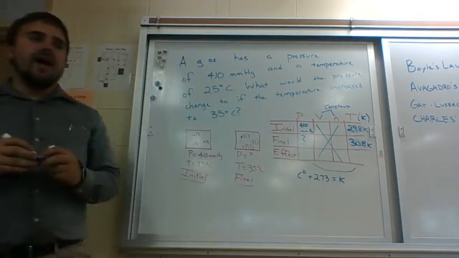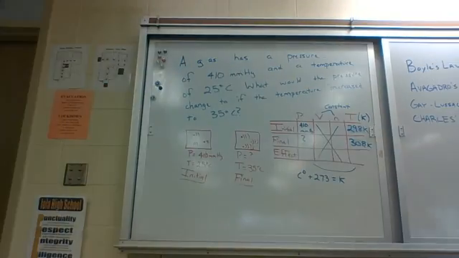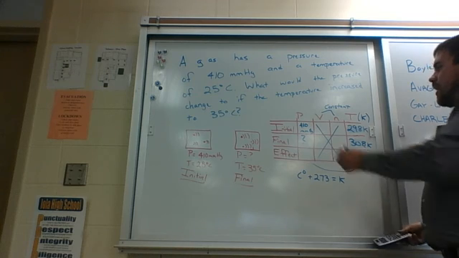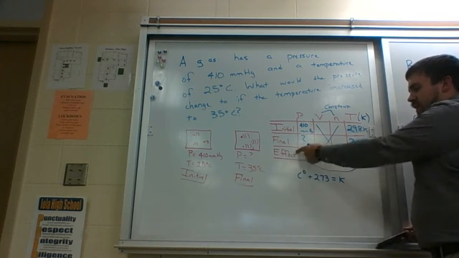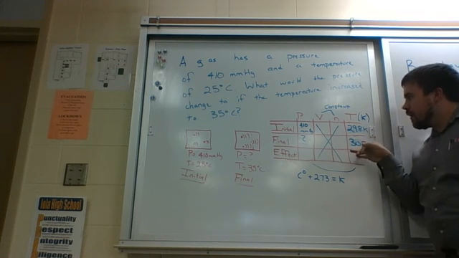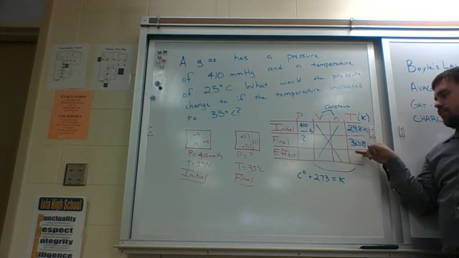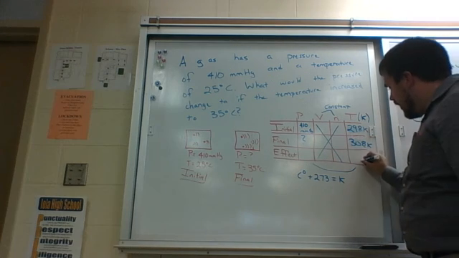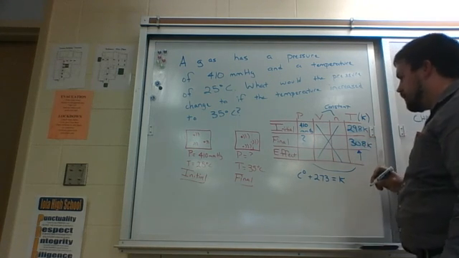So now I have changed my temperature to Kelvin, and I've got this whole table filled out except for the effect row. The effect just simply means this: what's happening to my temperature? Well, I'm going from 298 to 308. That means I'm increasing my temperature.